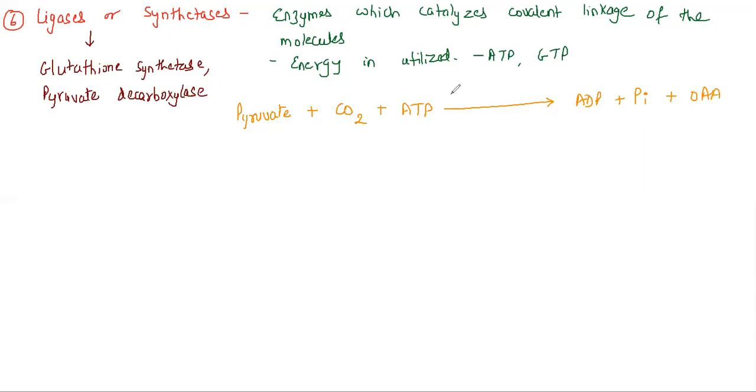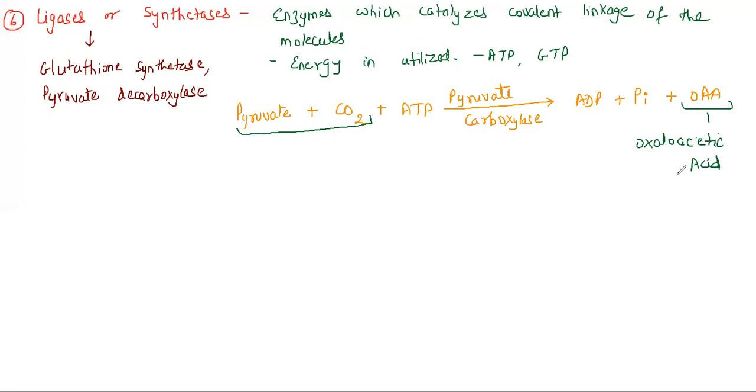This is catalyzed by the enzyme pyruvate carboxylase. So what we have seen here is that carbon dioxide combined with pyruvate, that is pyruvic acid, and formed OAA. If somebody asks you what OAA is, just remember it is oxaloacetic acid.